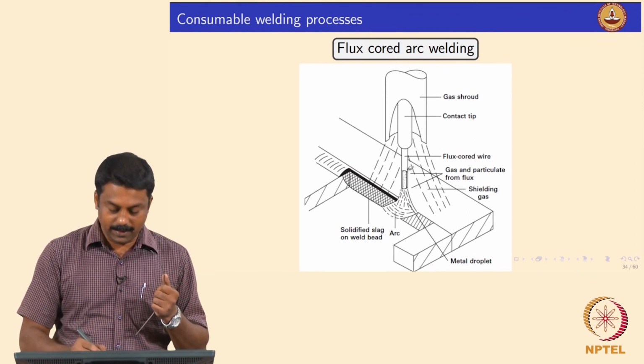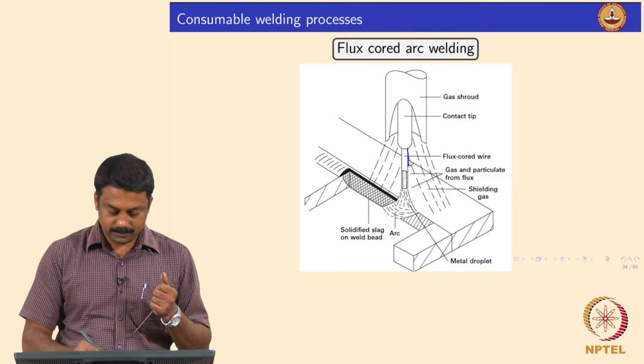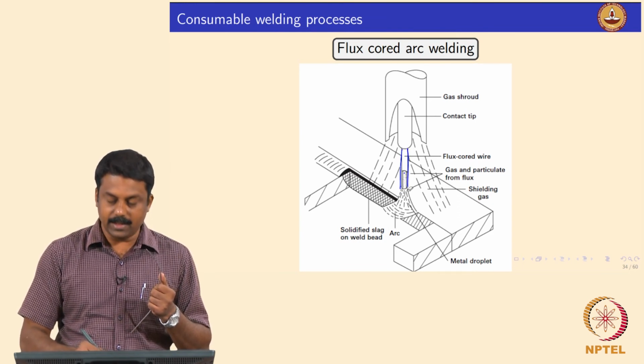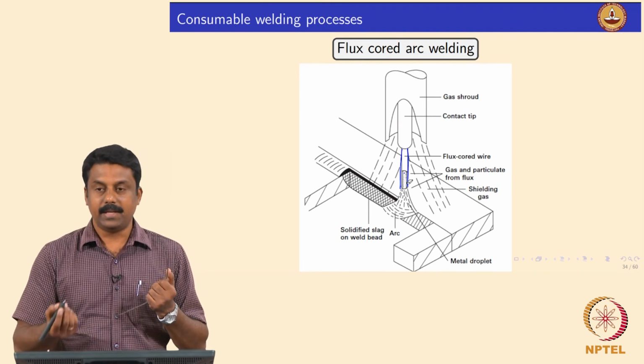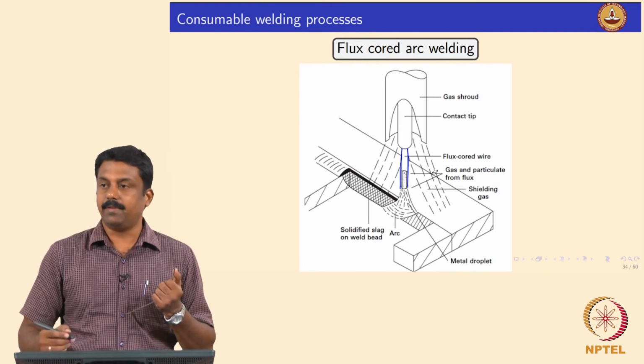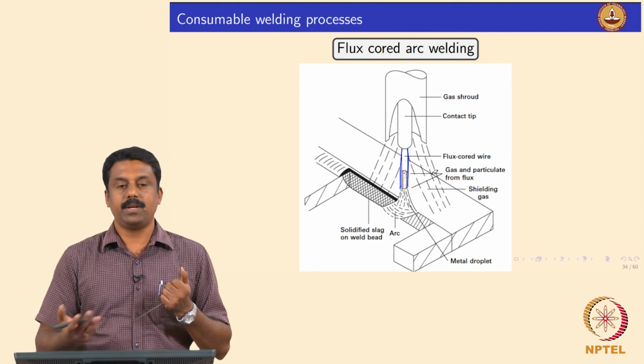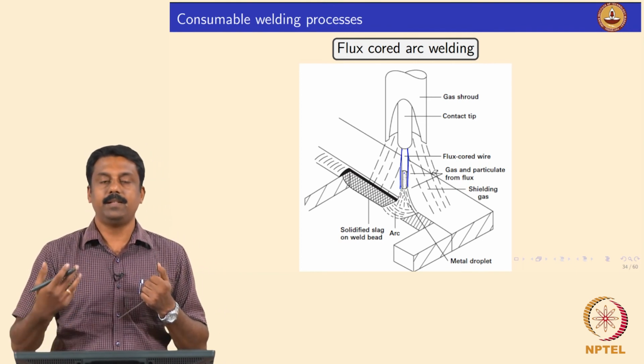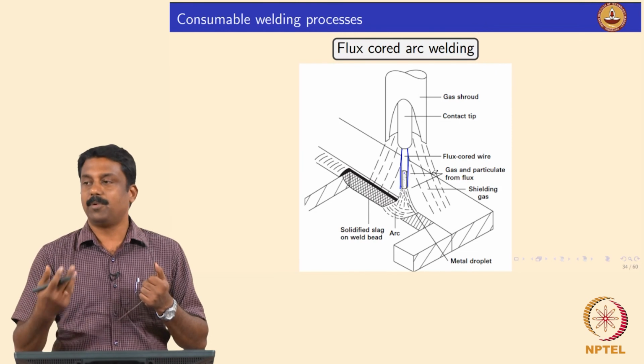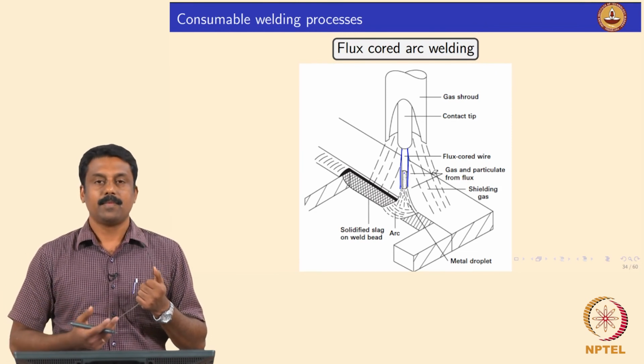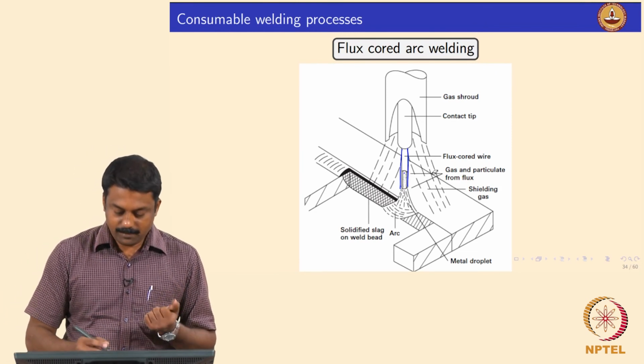So the process is the same. You have a flux cored electrode coming in, and the flux inside again disintegrates based on the chemical composition of the fluxes. You may have CO2 generation, or carbon dioxide and carbon monoxide generation, or carbon dioxide, carbon monoxide and hydrogen generation. Right, it is clear.